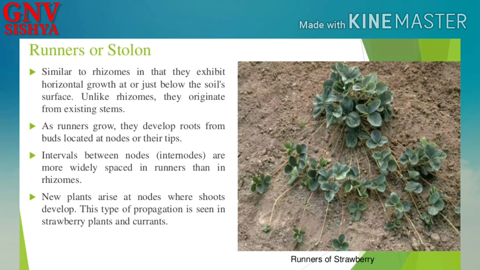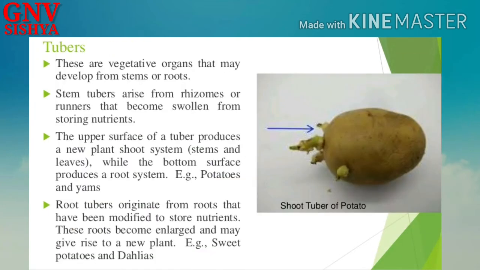As runners grow, they develop roots from buds located at nodes or their tips, and those roots will embed into the soil and become firm and give support to the stolons. Okay, intervals between nodes, or internodes, are more widely spaced in runners than in rhizomes. In rhizomes, the growth area is very small for the new plant, but in runners or stolons, long stems grow. Okay, so therefore internodes are widely spaced. New plants arise at nodes where shoots develop, and this type of propagation is seen in strawberry plants and in currants.